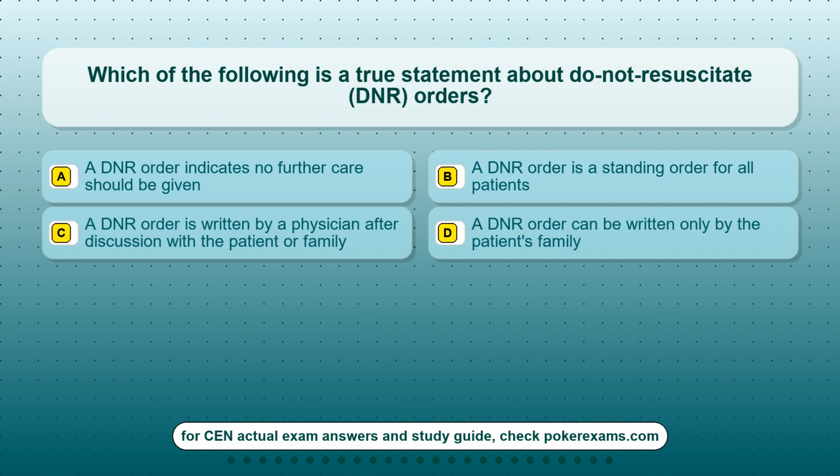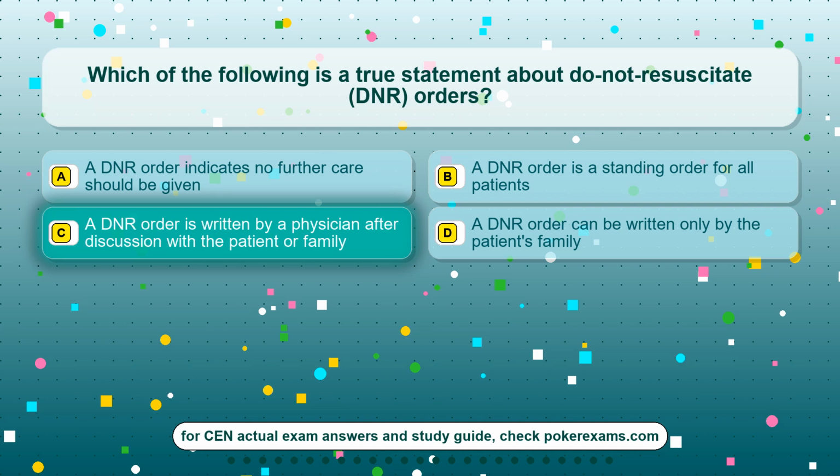Question 4. Which of the following is a true statement about do not resuscitate, DNR, orders? Option A. A DNR order indicates no further care should be given. Option B. A DNR order is a standing order for all patients. Option C. A DNR order is written by a physician after discussion with the patient or family. Option D. A DNR order can be written only by the patient's family.